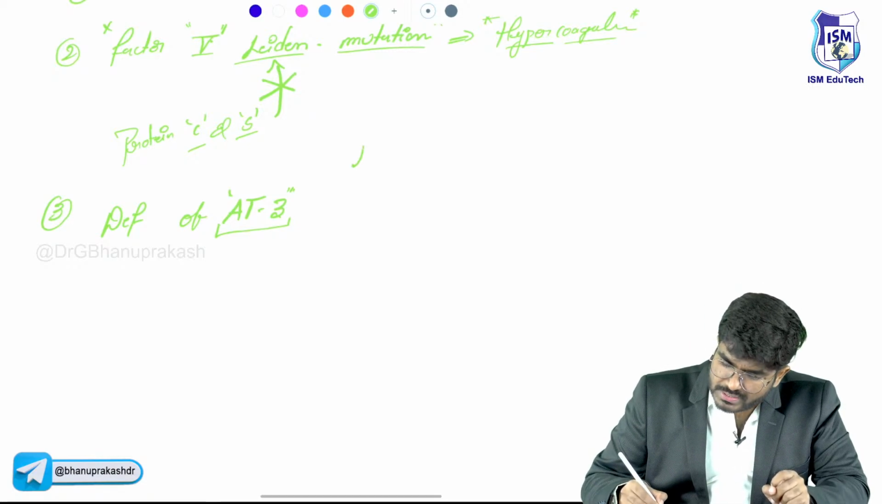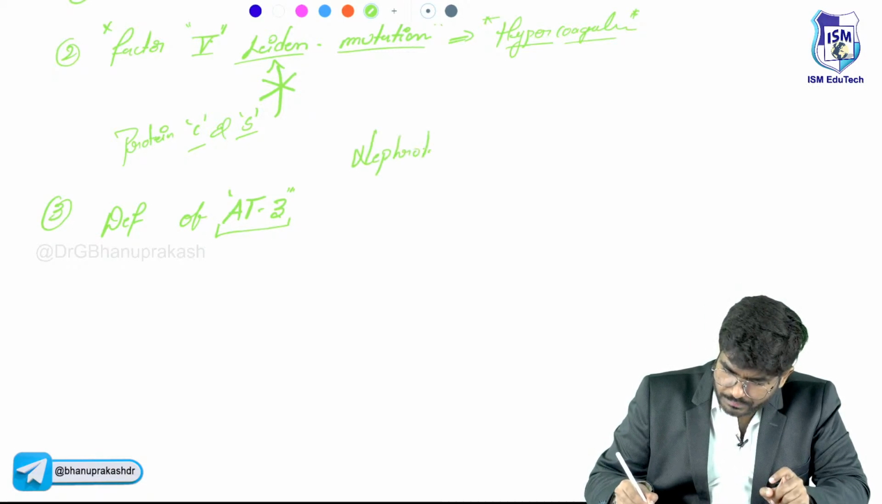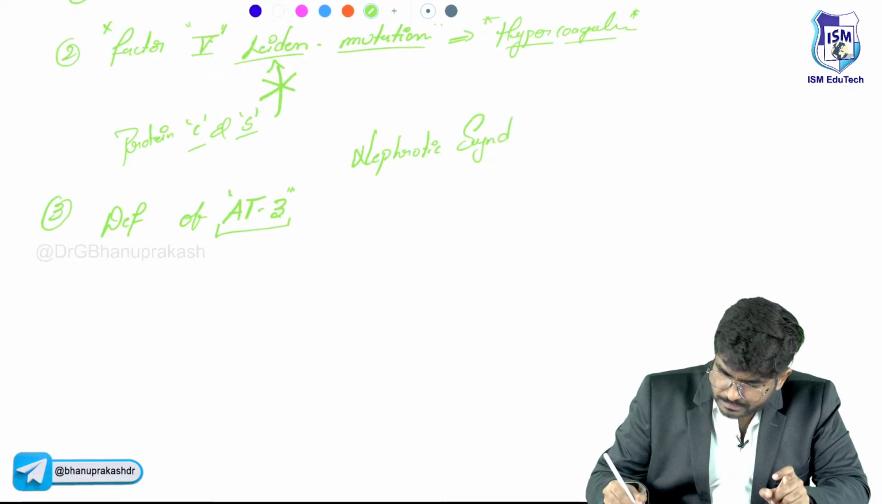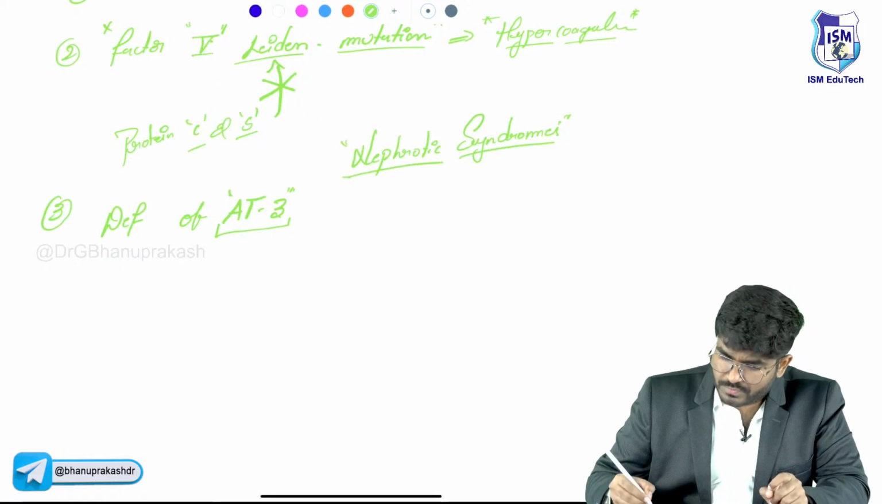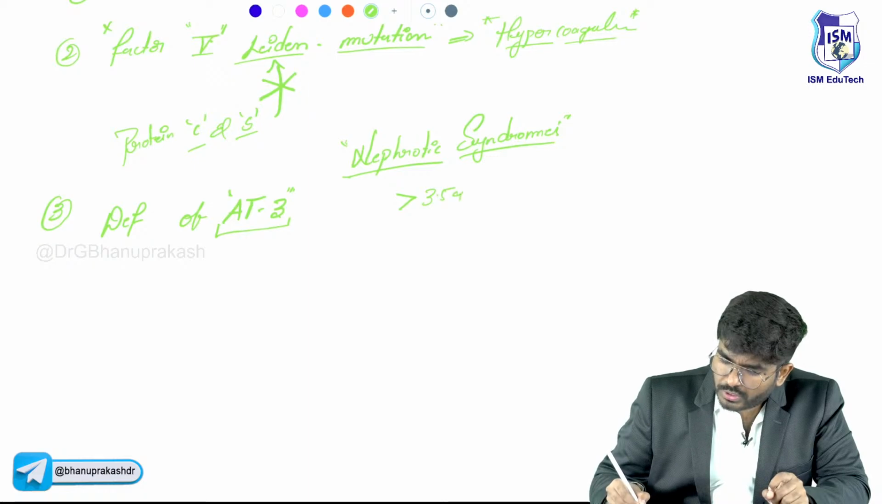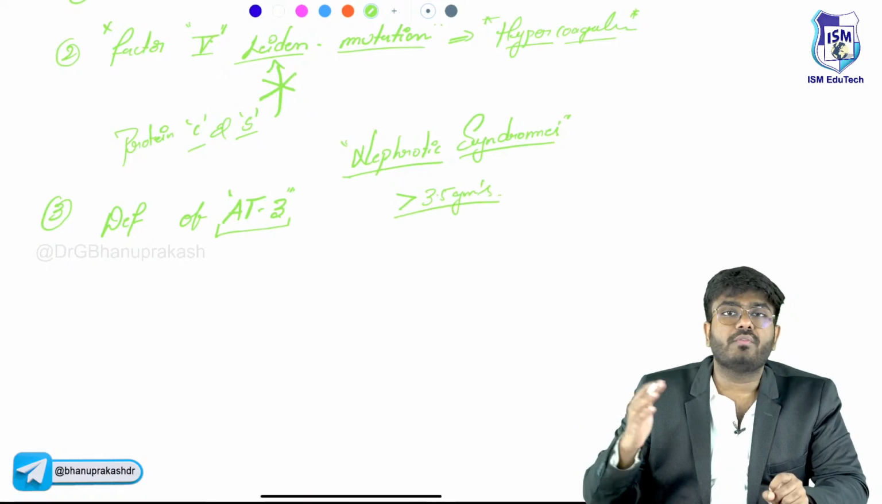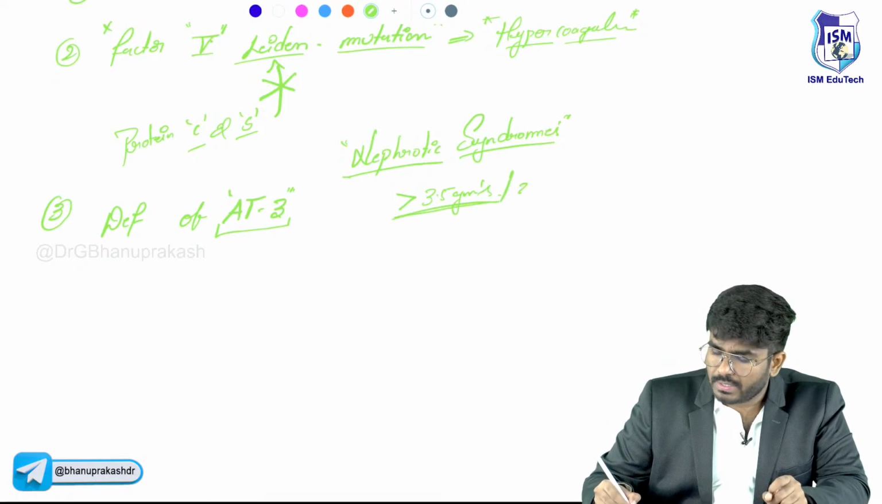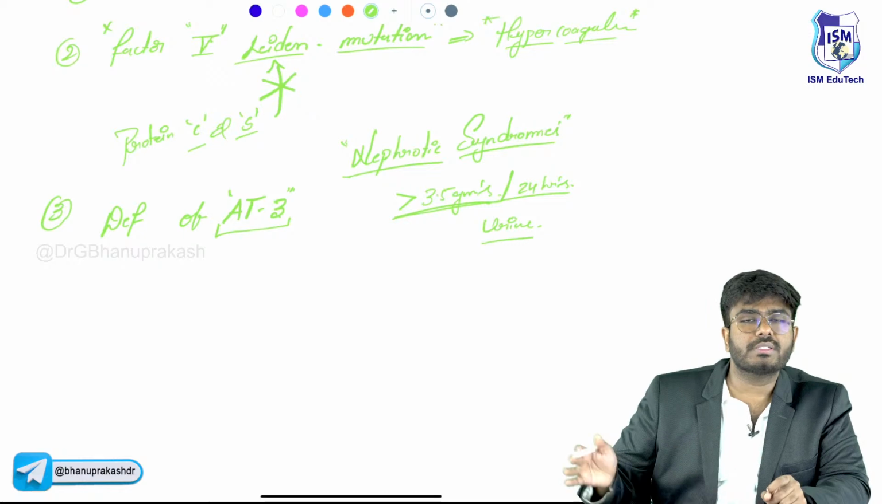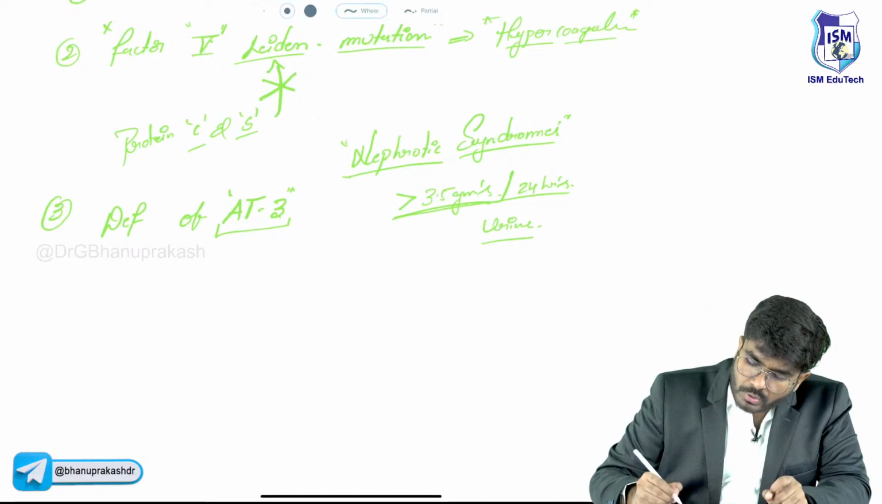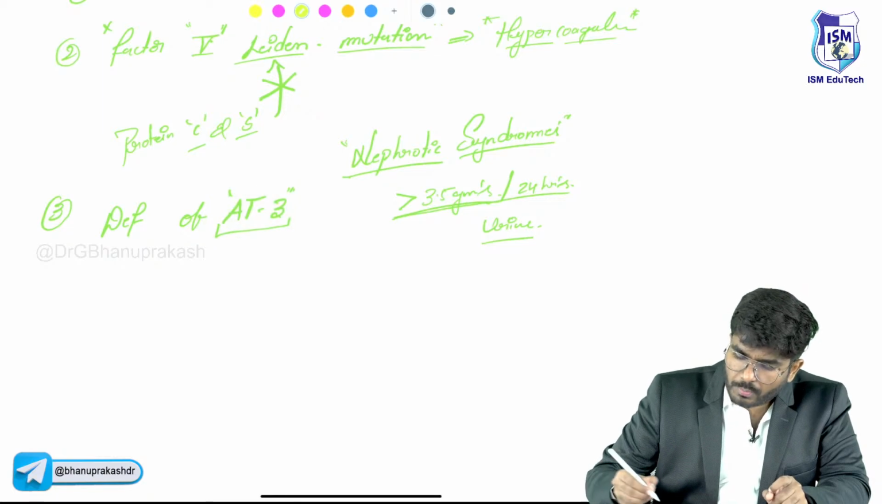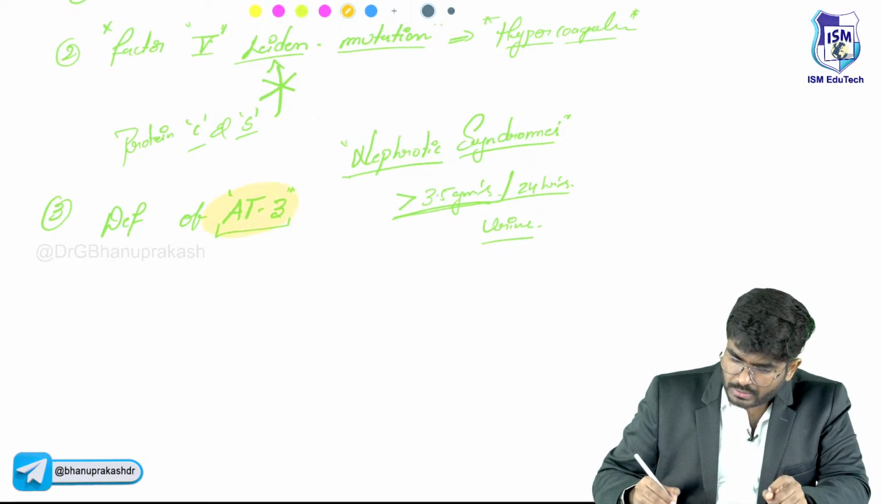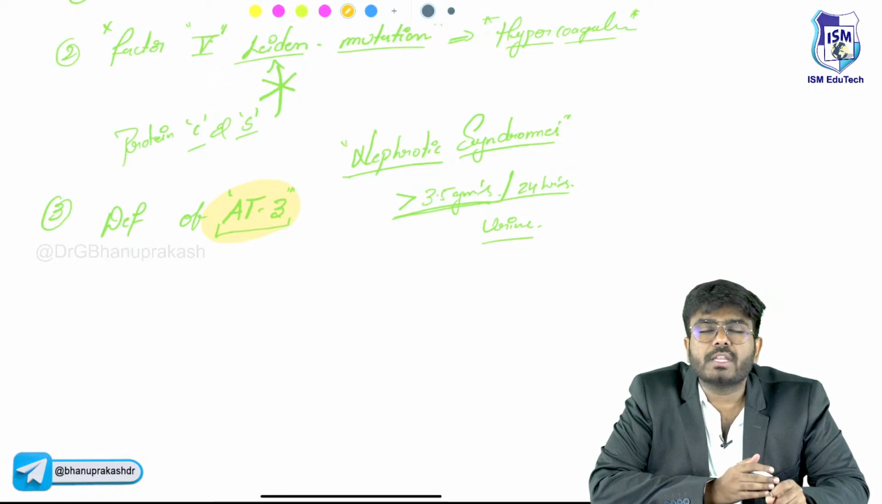If you have nephrotic syndrome, you know there is loss of proteins in the urine every day. There is loss of more than 3.5 grams of protein per 24 hours. Every day, this much protein is lost in the urine. One of the proteins that is lost from the body is antithrombin 3. So the patient is continuously losing antithrombin 3.